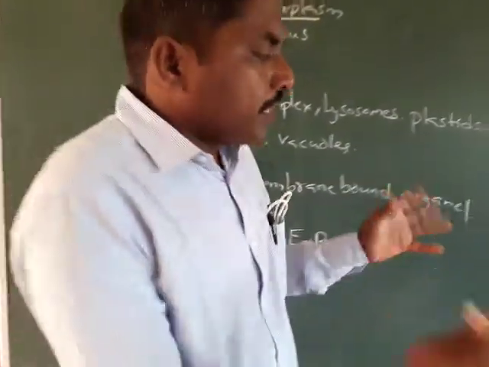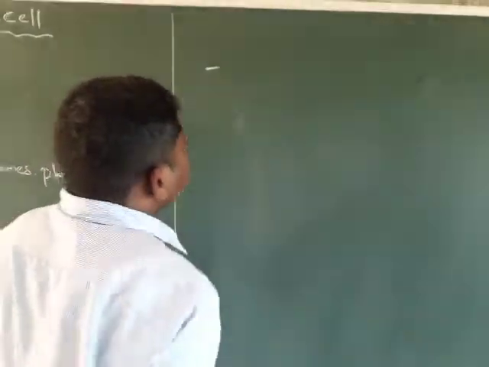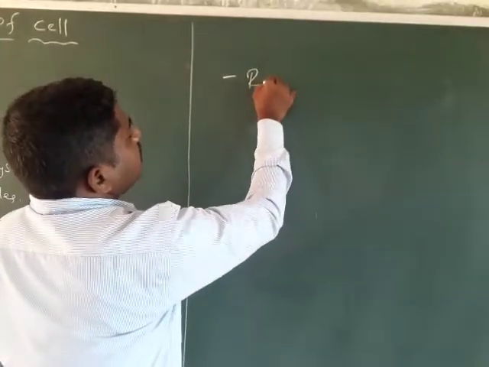Now let's discuss some shapes of cells. See here the red blood cells.